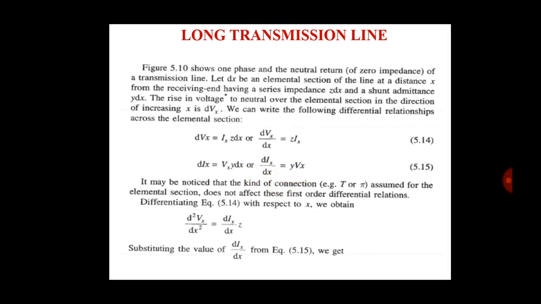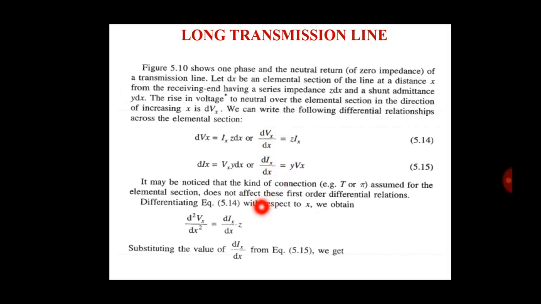It may be noted that the kind of connection, that means T or pi, assumed for the elemental section does not affect these first order differential relations. We take a distributed section.